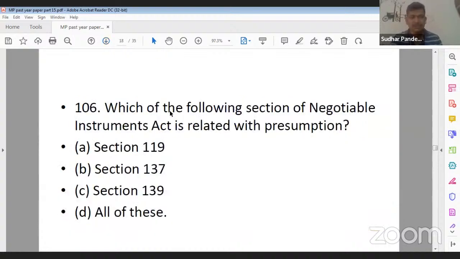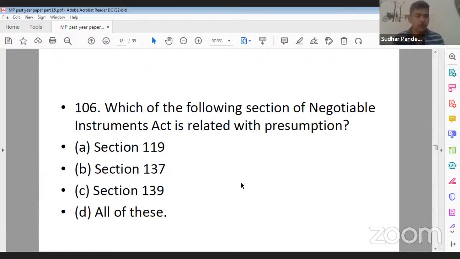Now, next question, question number 106. This is your first question. Yes, Ankita ji, you are correct. Question number 106. This is the first question from Negotiable Instruments Act. Which of the following sections of the Negotiable Instruments Act is related with presumption? Option A, section 119. Option B, section 137. Option C, section 139. And option D, all of these or all of the above.